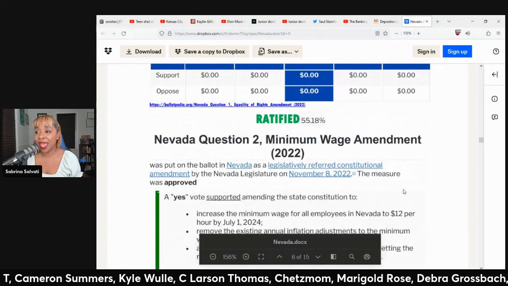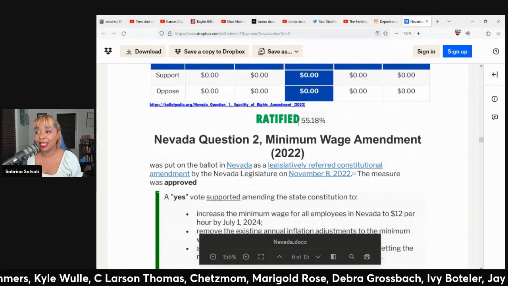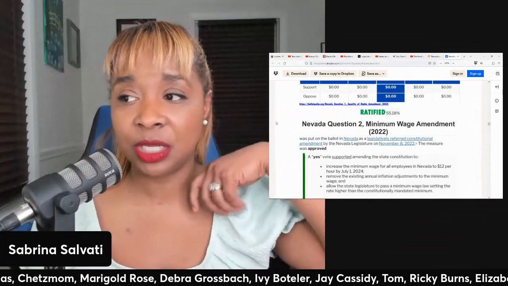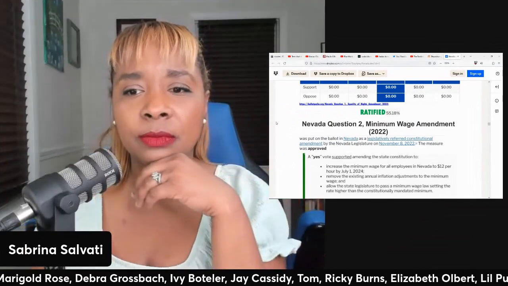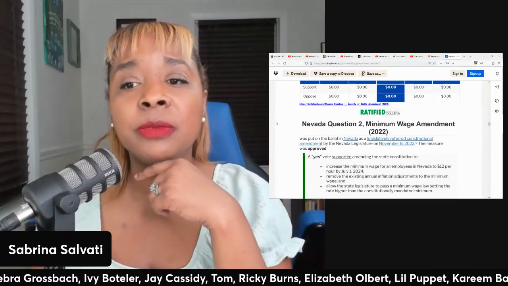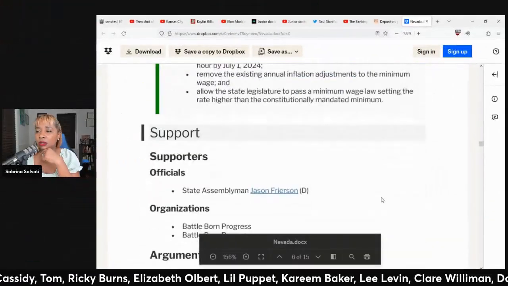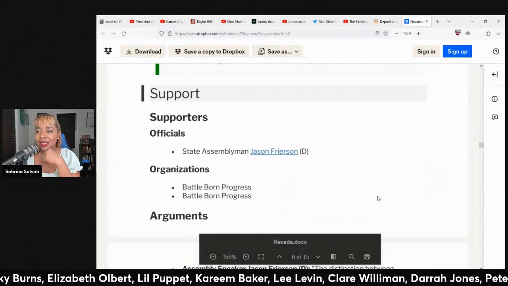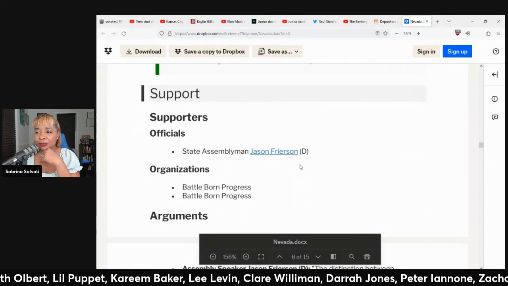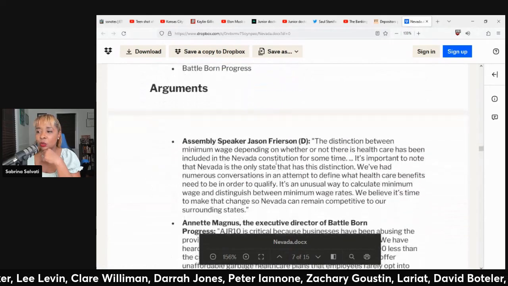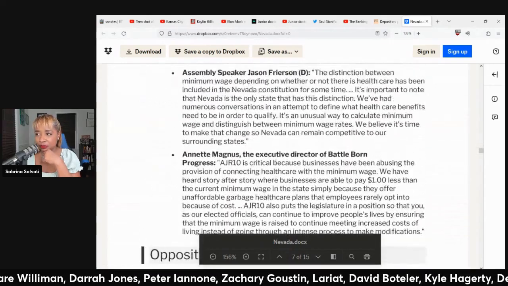This measure passed by 55.18%. I'm actually surprised, in reference to increasing the minimum wage, it didn't pass by more than that. Be interesting to hear from those of you that are in Nevada why you think that is. Who supported this? State Assemblyman Jason Frierson, organizations Battle Born Progress. Here's one of the arguments in favor.